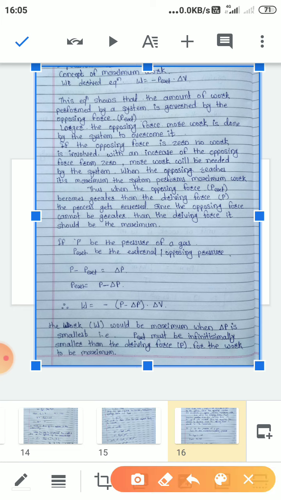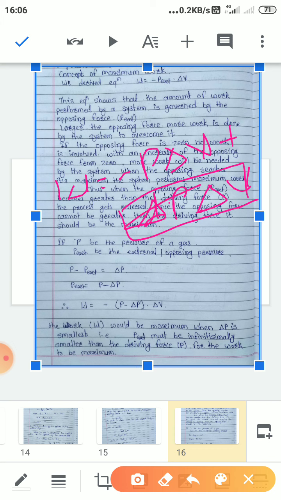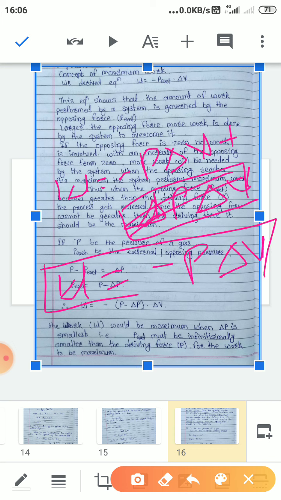Now, W is equal to minus P into delta V, and this minus becomes plus delta P into delta V. Now this product will be very small, so we can neglect it also. So the equation will be W is equal to minus P delta V, for the maximum work.